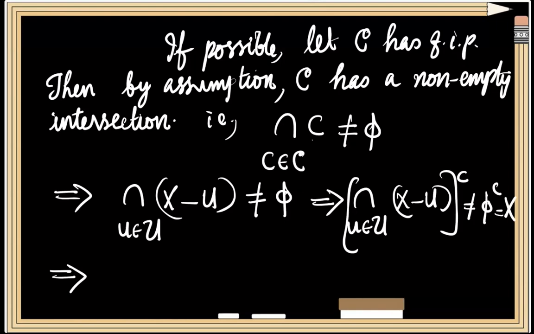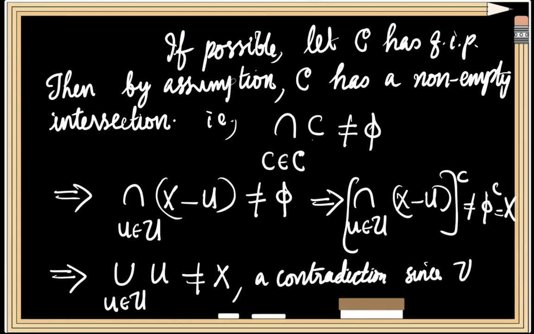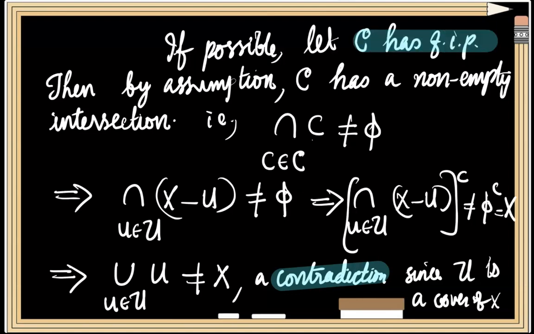And by De Morgan's law, this complement of intersection will be equal to the union of complements. The complement of X minus U is U itself, and that is not equal to X, which means that the union of all members of the family U is not equal to X. This is a contradiction since U is a cover of X by our assumption. This contradiction shows that our assumption that C has FIP must be wrong.